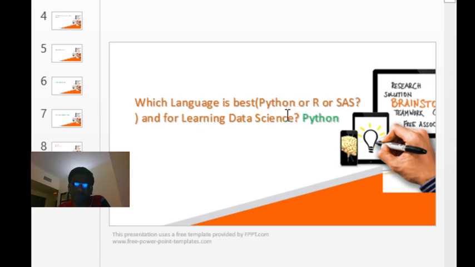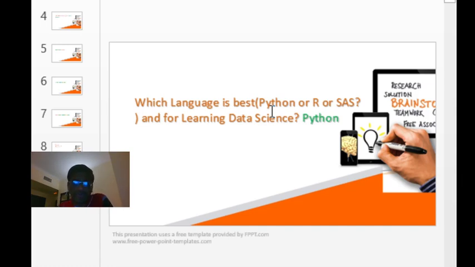If you ask me approximately how many jobs will be there in these fields, for example in SAS, I'm not very sure, but I can say that if it's only R and Python, two of them, and I assume the R language, I can say that 40% of the jobs will be in R, and 60% of the jobs will be in Python.